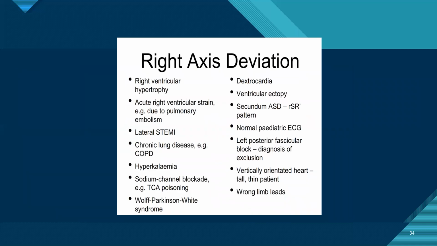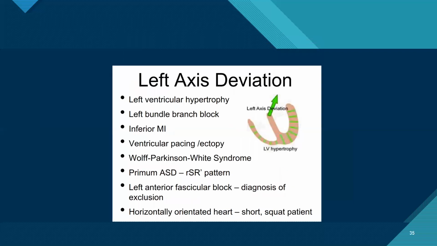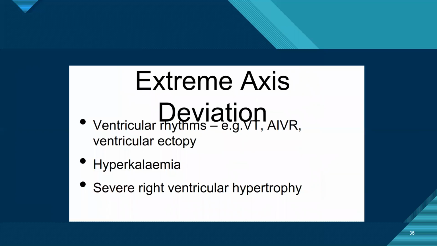So there are multiple causes of axis deviation: RVH, acute RV strain, COPD, and others.